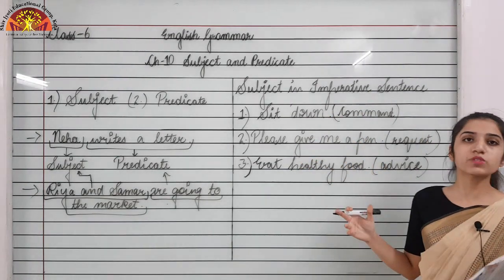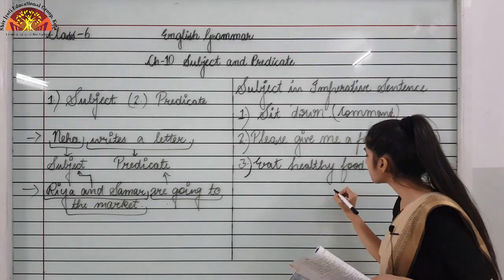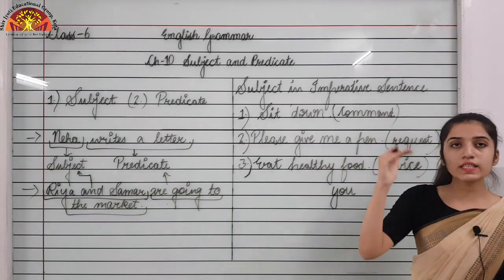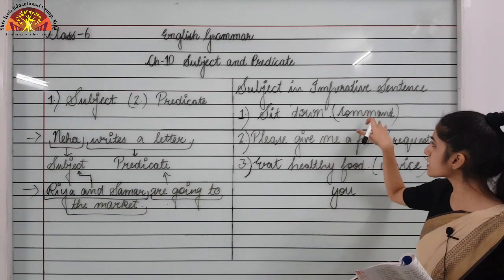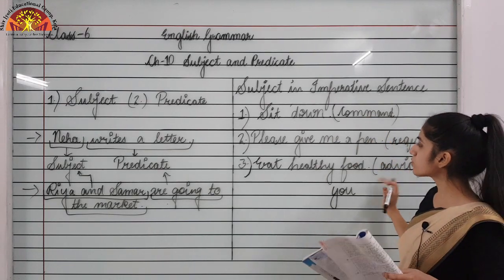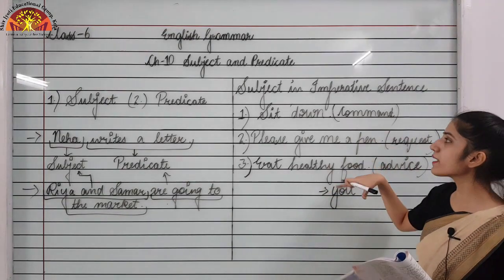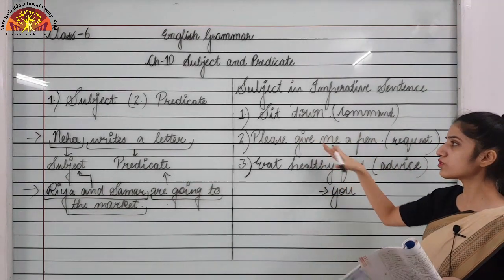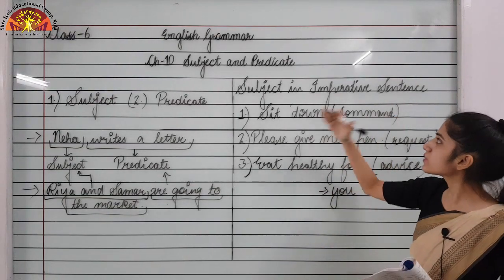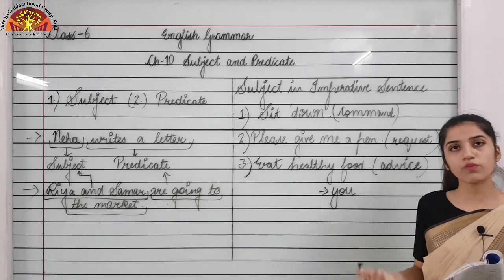So what is the subject? For all the imperative sentences, the subject would be you. For all types of imperative sentences, whether it is a command, a request or an advice, what would be the subject? The subject would be you. It can easily be understood, that is why it is not mentioned in each sentence. So this is the topic, subject in imperative sentences, and now we will do the exercise of this chapter.